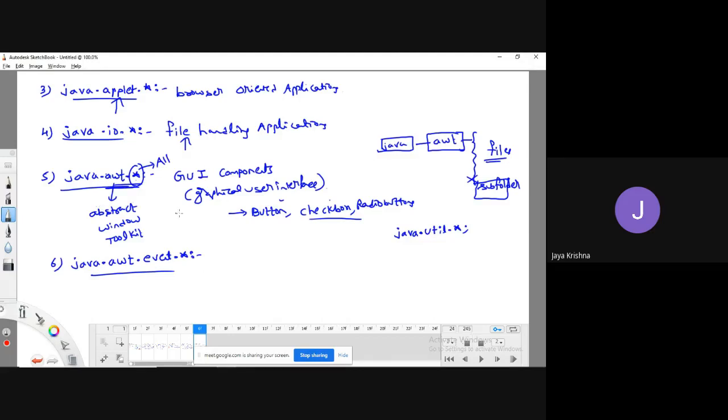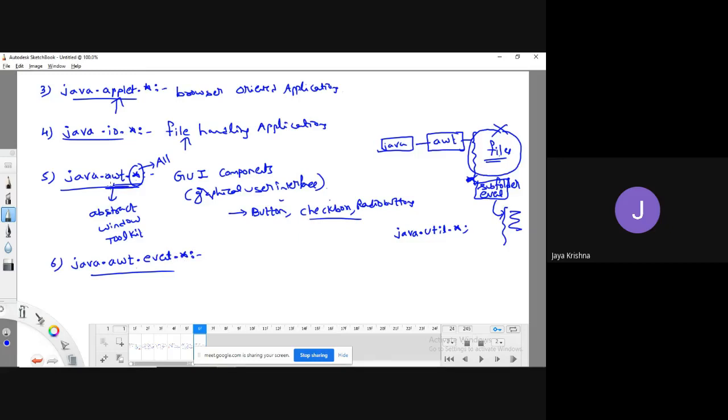If I write java.awt.event.*, what is the meaning of this? It is not going to load all these files, but it will load the files which are there in a subfolder called event.